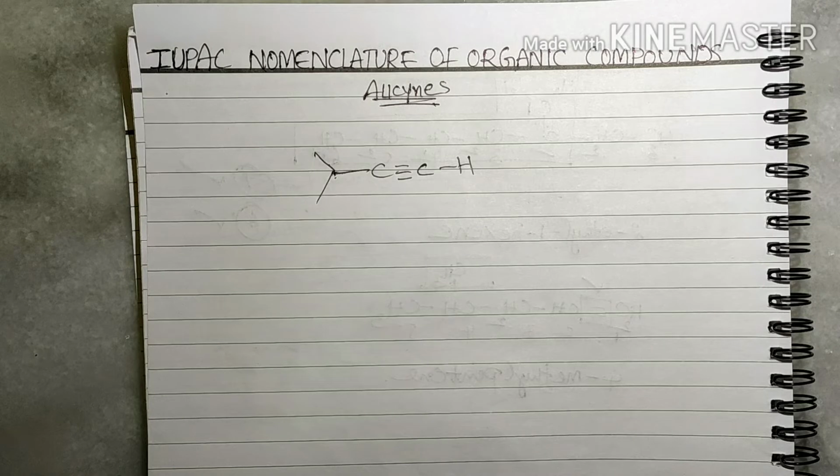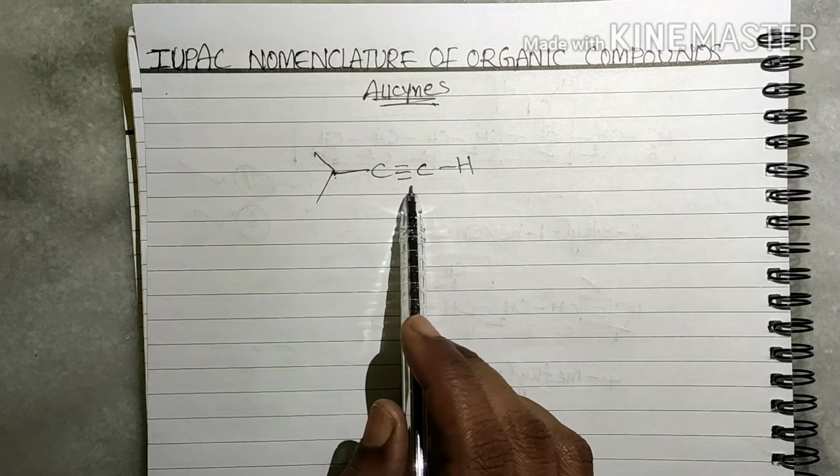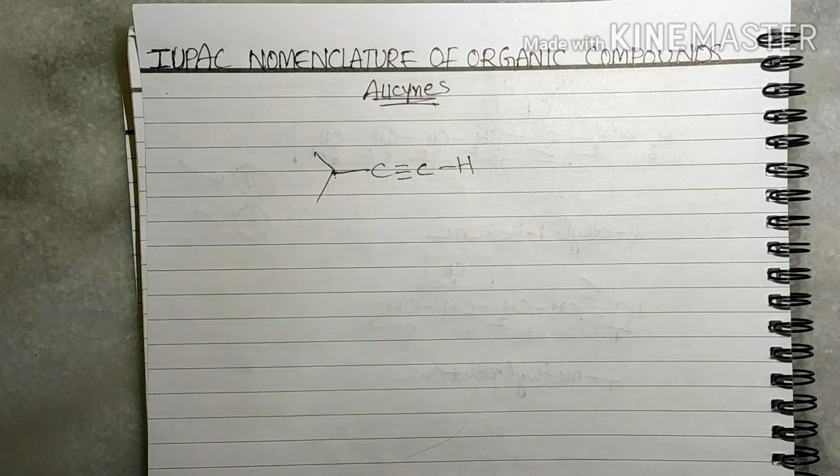For alkenes, same rule, but one exception: the parent chain should contain at least one double bond, right? For alkynes, we have to select the longest chain, and it should include the triple bond. That is the rule for alkynes.